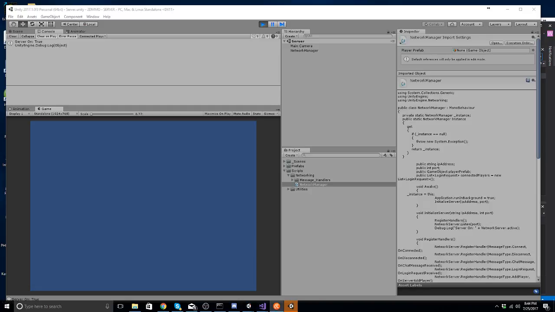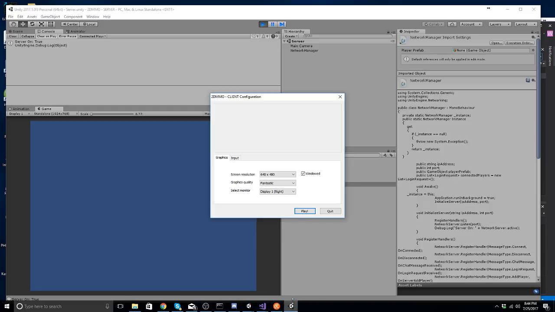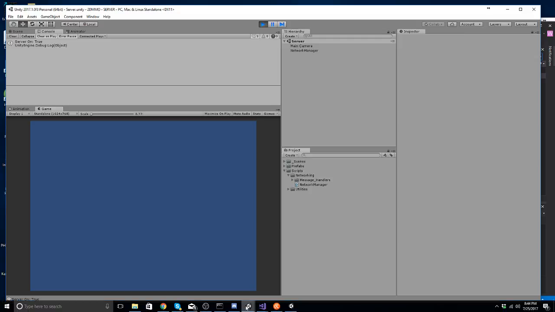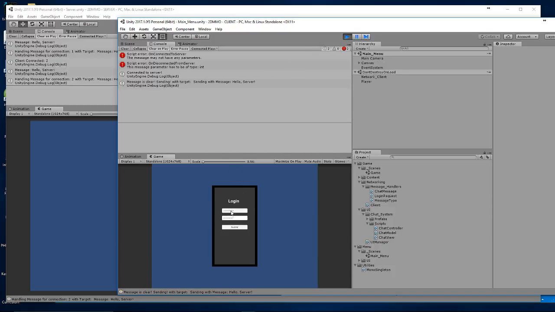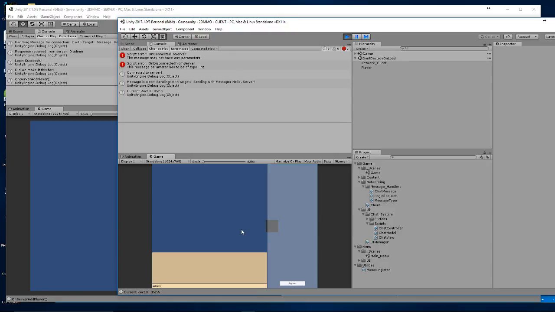Let's go ahead and get into our client here. On the client we're going to log in with admin. Alright, you can see here, never client send when not connected to a server. Oh, did I never log out? I must not have. Alright, here we go. Admin, and okay, so here you go.